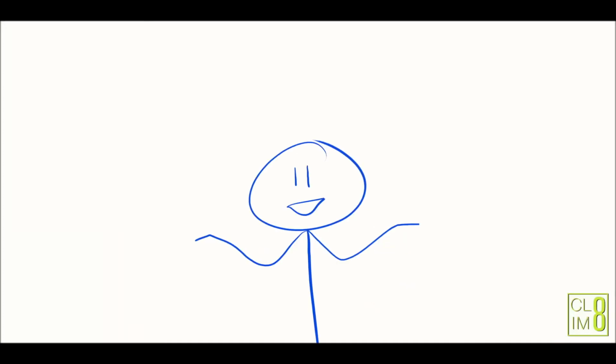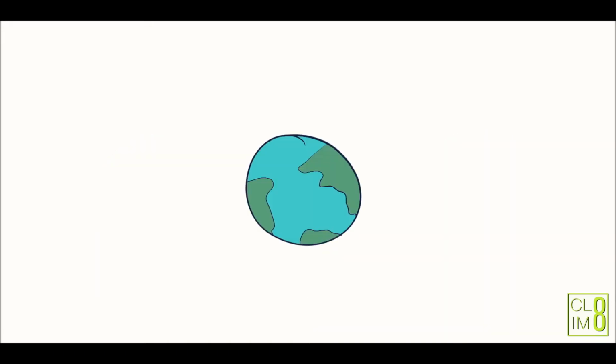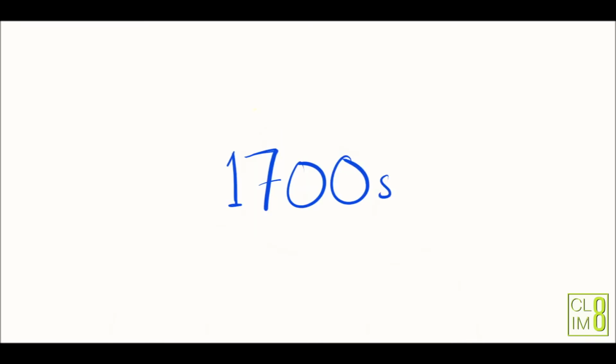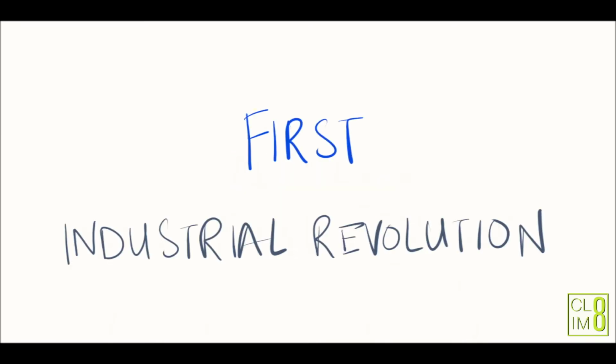Today we're going to talk about two terms you've heard about a lot: global warming and climate change. Now, to understand these phenomena better, we have to think about a fancy term called emissions. To understand this, let's take a trip back in time to the 1700s during the first industrial revolution.